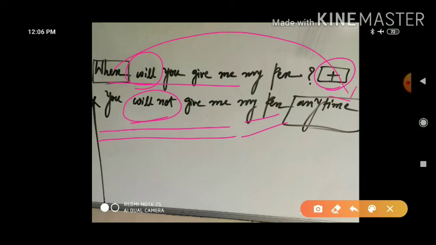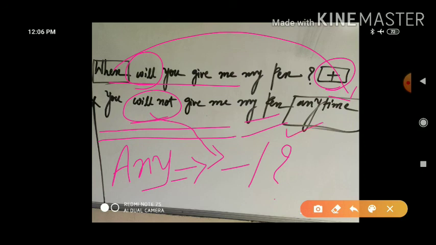Why have we used anytime here? For that also, keep it in your mind that whenever you use any in a sentence, any always requires either negative sense or interrogative sense. Here we are having negative sense, and so we have used this anytime with negative sense in this sentence.